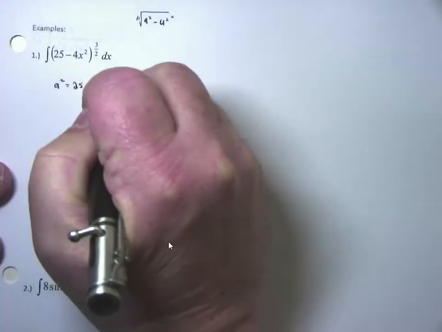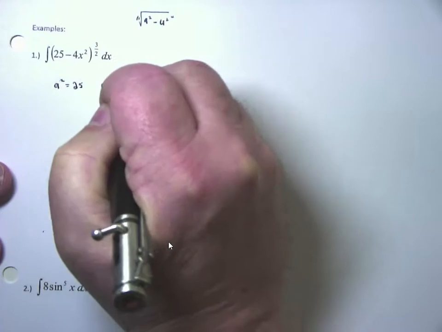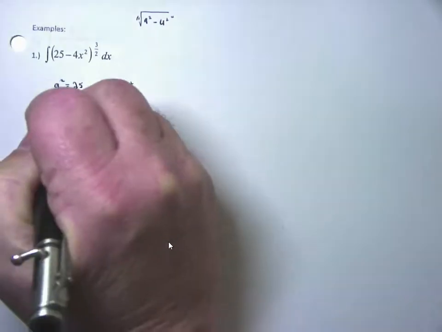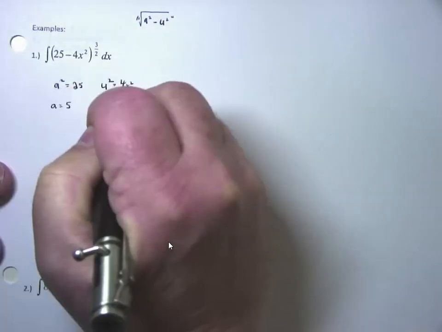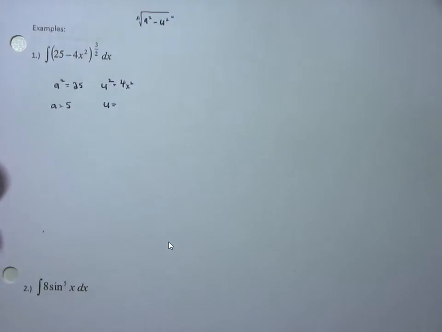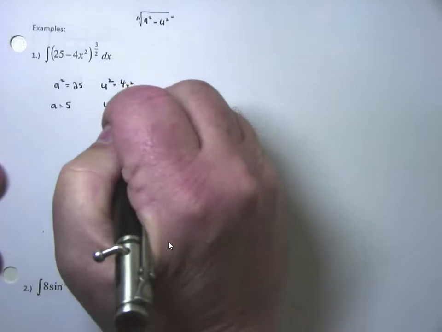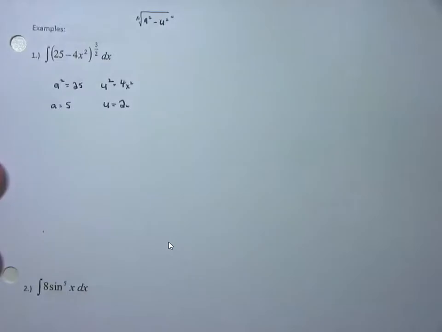That's going to force the u squared, that's your variable part, to be 4x squared. That makes a equal to 5, but what does it make u equal to? If u squared is 4x squared, what does that make u equal to? How about 2x, because you take the square root of both sides, right?